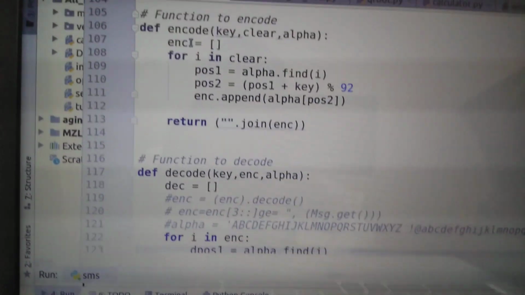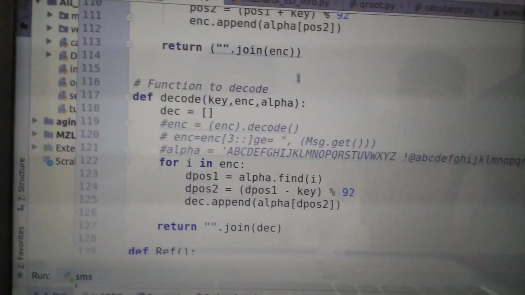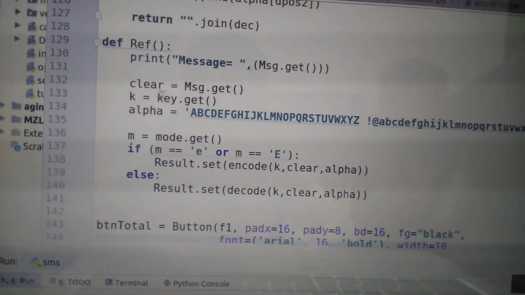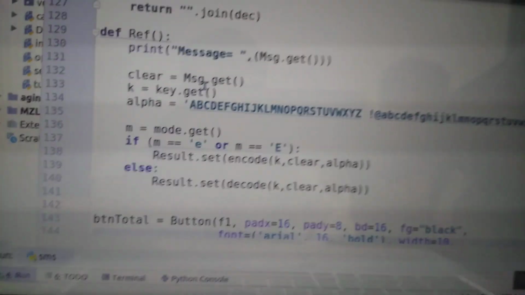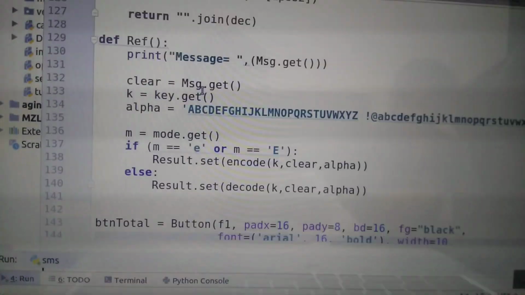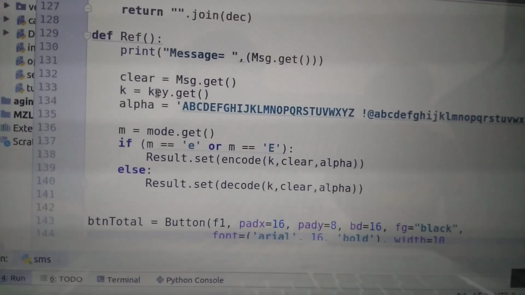As we see, encode passes three parameters: key, clear, alpha. Clear means the message we enter as input from the console, that means the keyboard. Key is like a password.